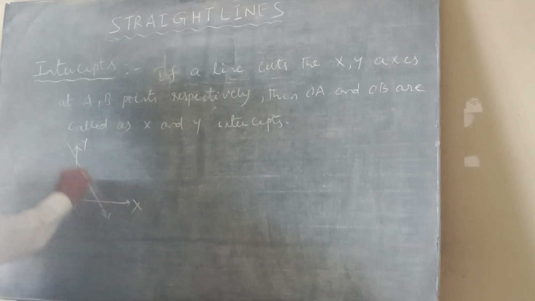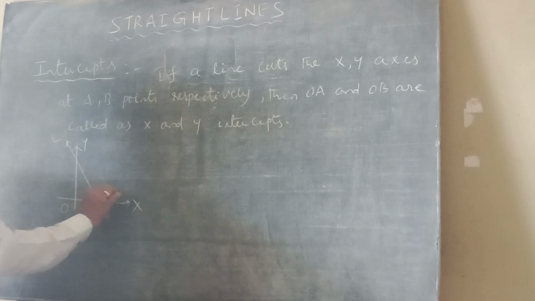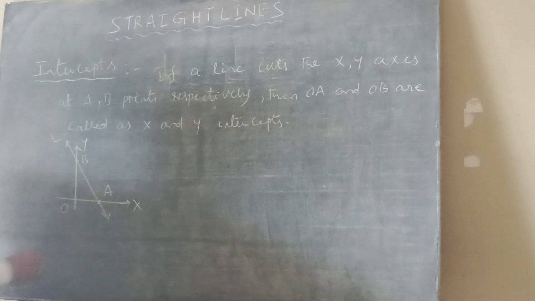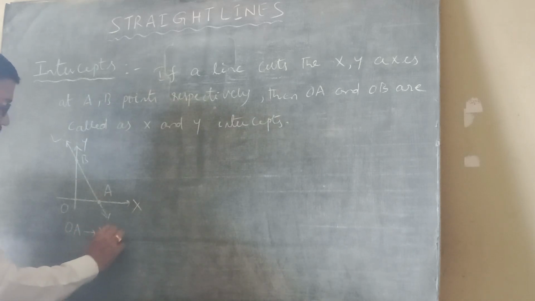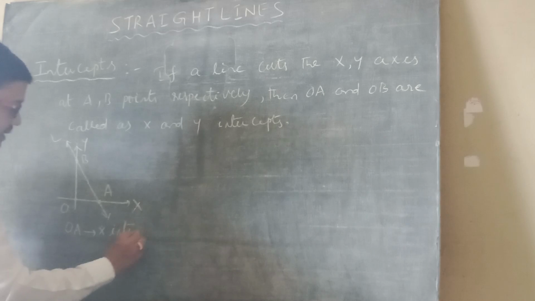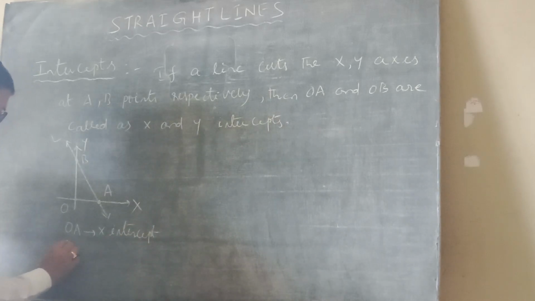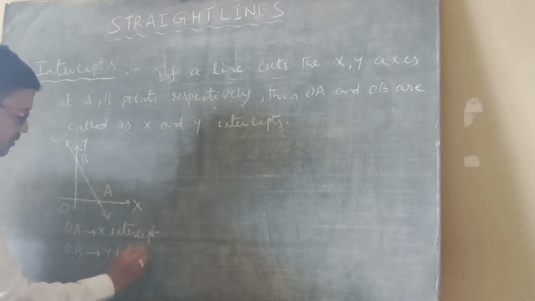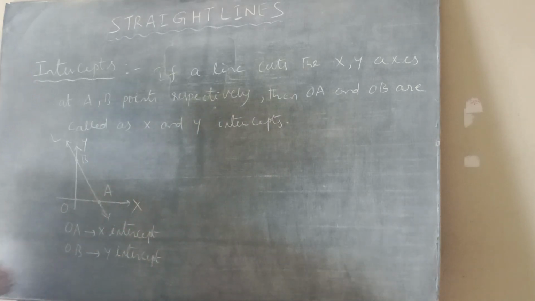If a line L cuts the x-axis at point A and y-axis at point B, then OA is x-intercept, OB is y-intercept.